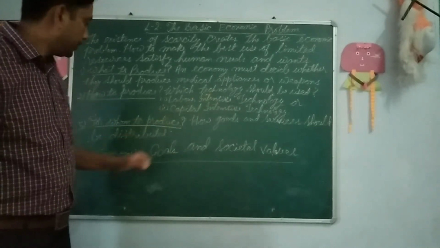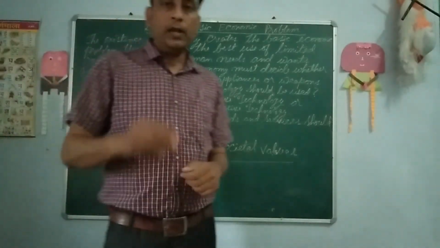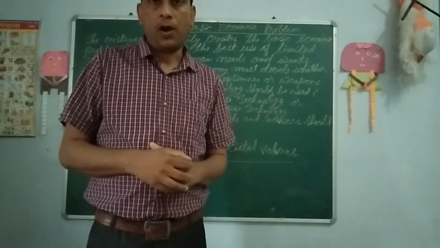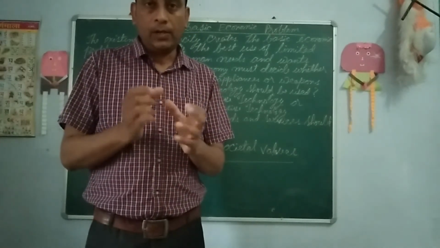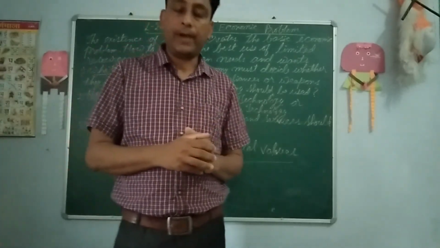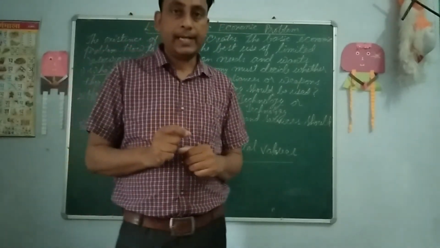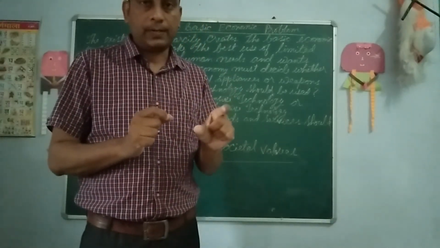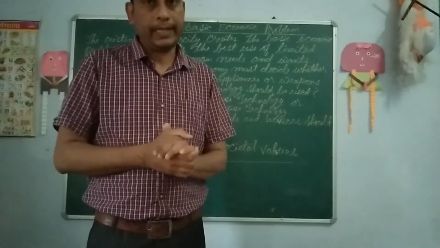How goods and services should be distributed, among whom, which customers should be targeted by the supplier, or which population in the country requires which type of good. That has to be kept in mind while solving this problem. So the government or any supplier decides and targets those customers for whom they have to produce the things.